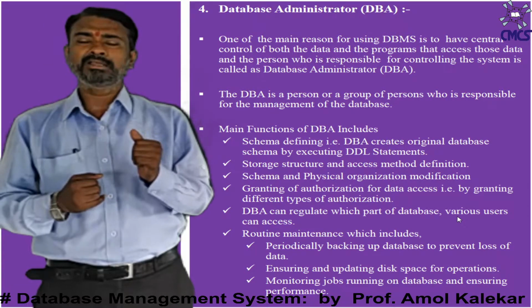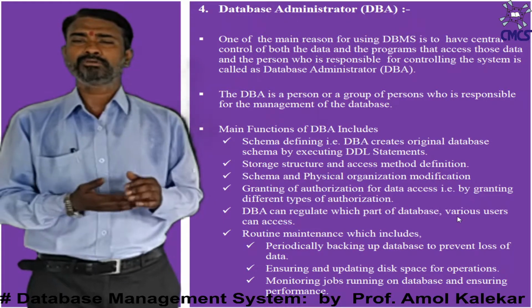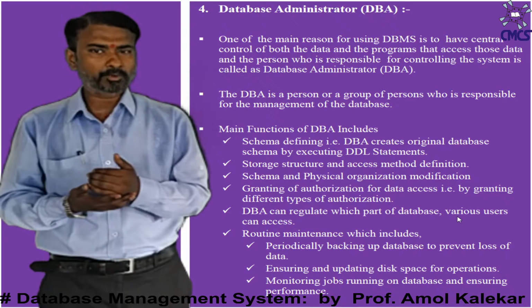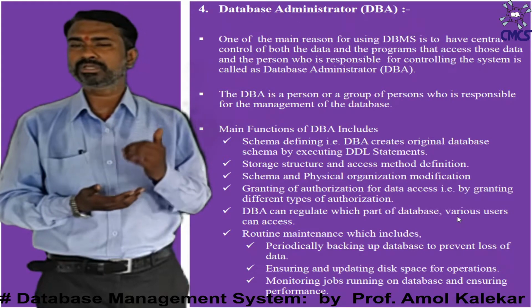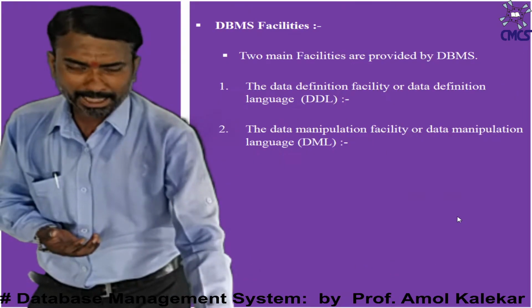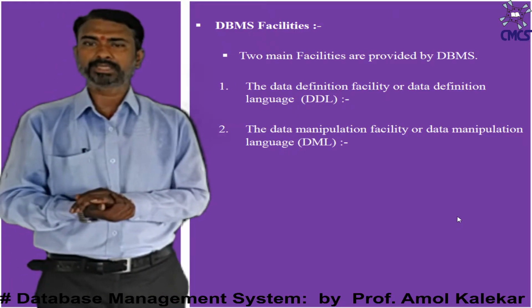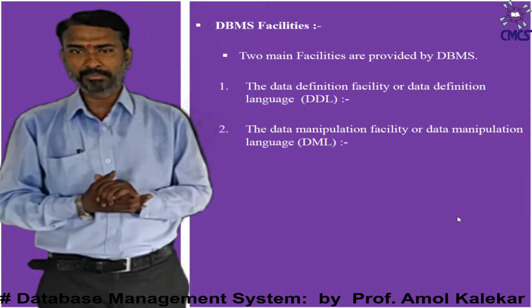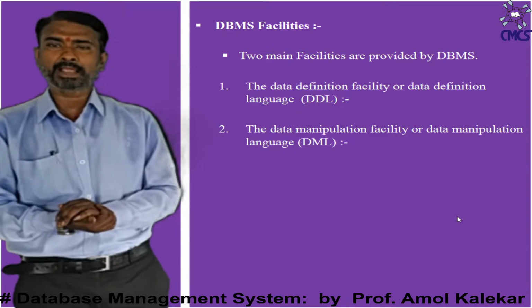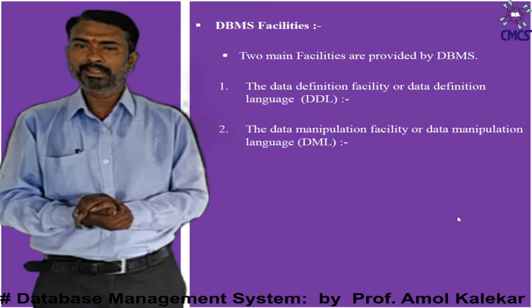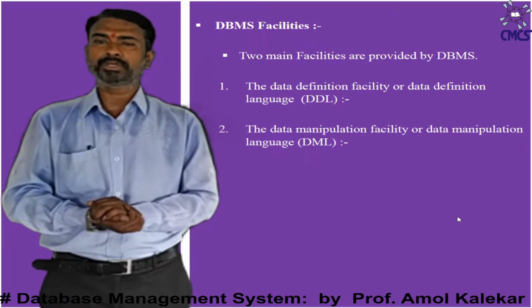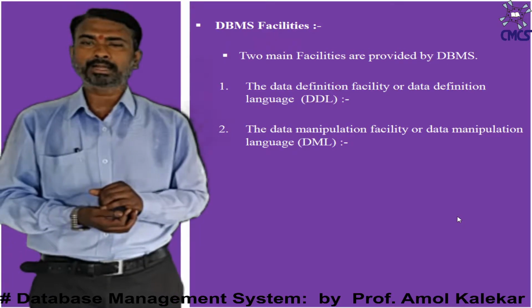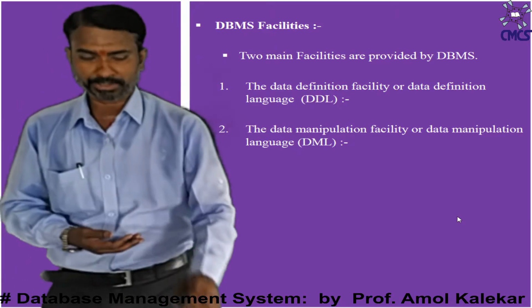So dear friends, these are some of the things as far as the four different users of the database are concerned: new user, application programmer, online user and database administrator. Now, the second component of DBMS is the facilities provided by DBMS. Two main facilities are provided by DBMS. First one is the data definition language, alternatively called DDL, and the second one is the data manipulation language, alternatively called DML. These are the two facilities provided by the database management system.